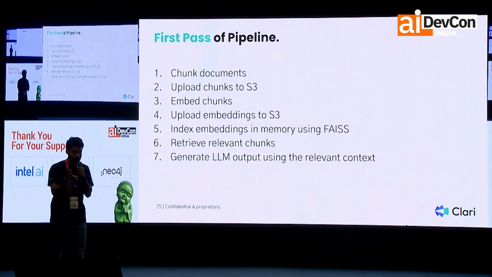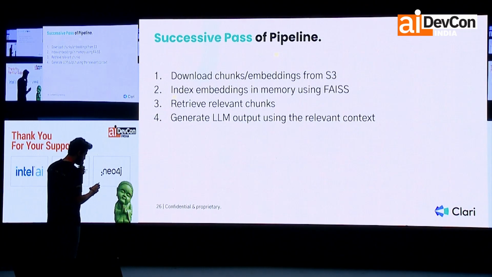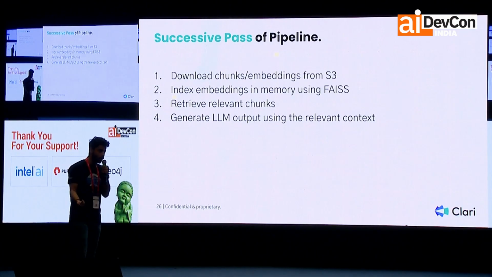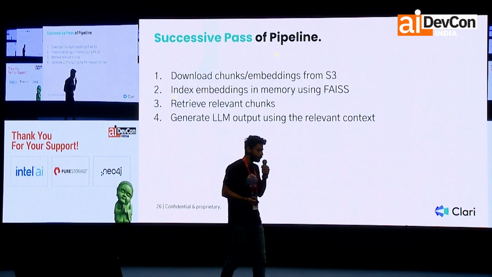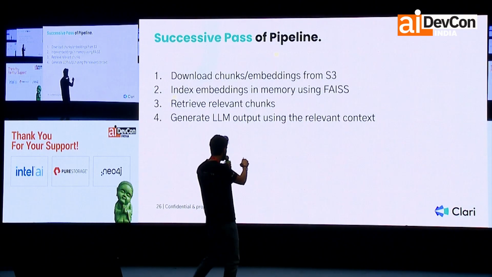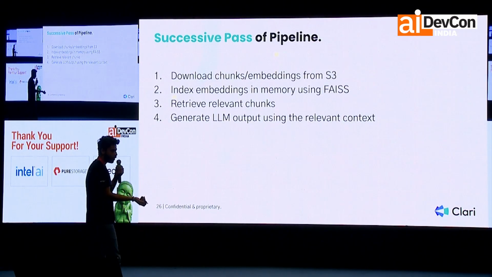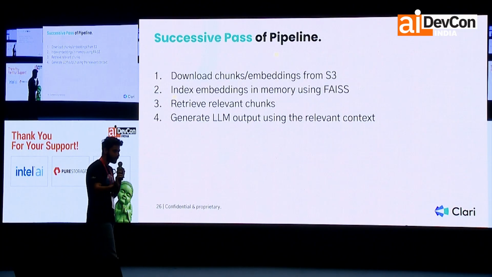What will happen in the second pass? This is where it gets interesting. In the second pass, as you noticed, I'm skipping the first 3 steps. Why? Because I've already embedded it once. Why do I need to embed it again? Why do I need to pay for that cost? So I'll just retrieve it from S3, index it in memory, and then retrieve the relevant chunks, augment them into my prompt, and get the answer. So every successive pass is faster.